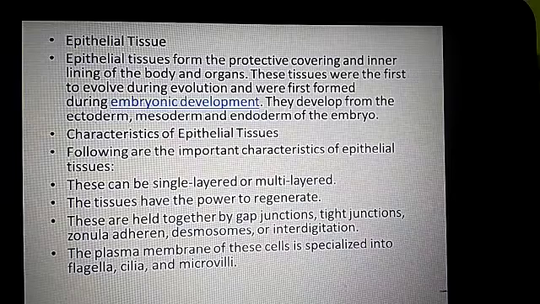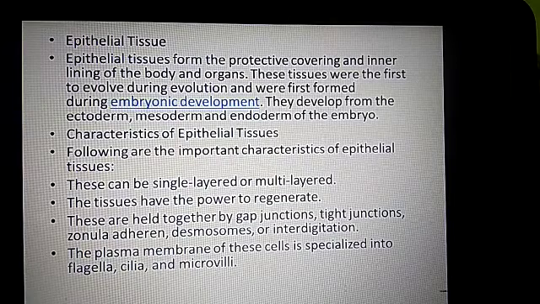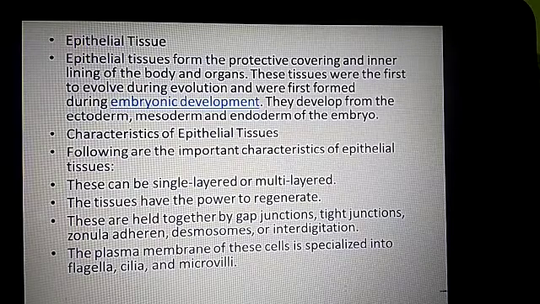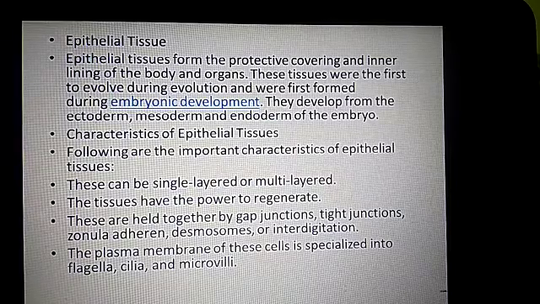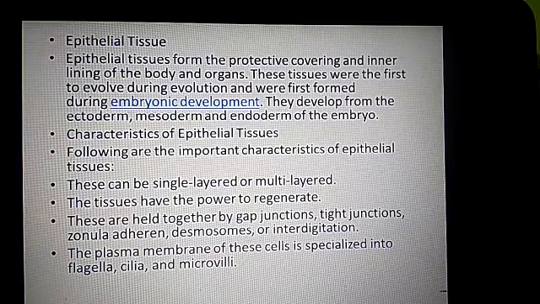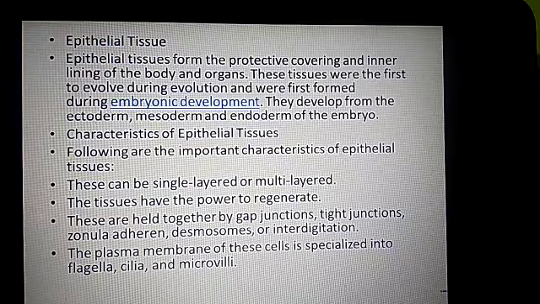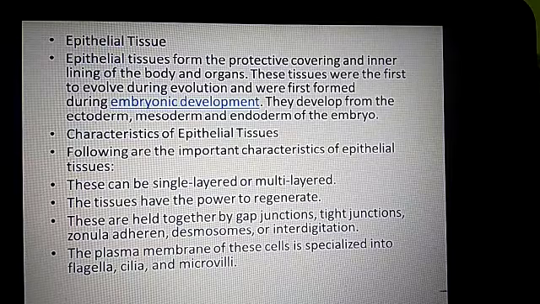So what are the characteristics of epithelial tissue? These can be single layered or multi-layered. These tissues have the power to regenerate, and they are held together by gap junctions, tight junctions, zonula adherens, desmosomes and interdigitation.